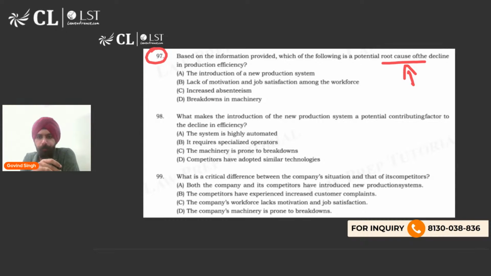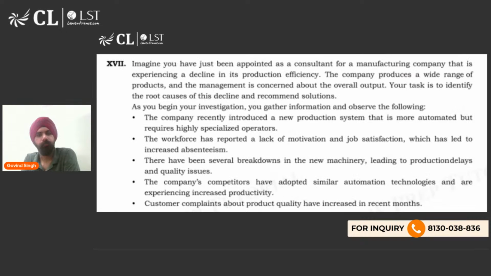Aditya says B. Can you show the previous slide once again? Absolutely. This is the slide. The question is, what is the root cause of the decline?